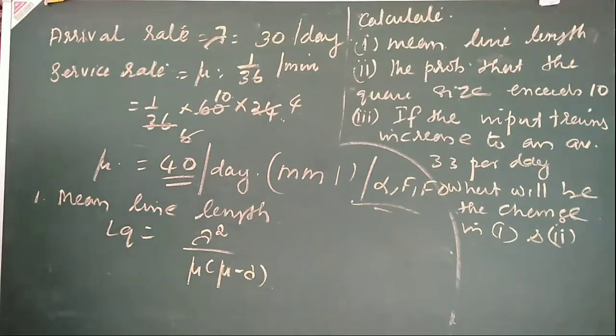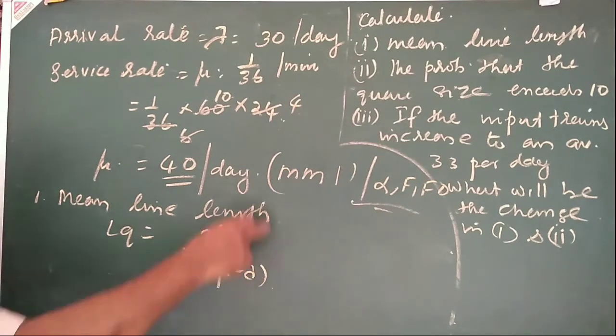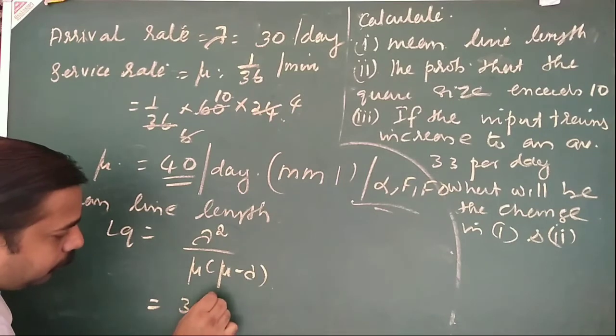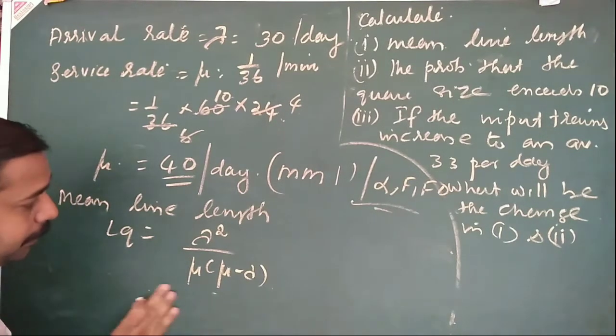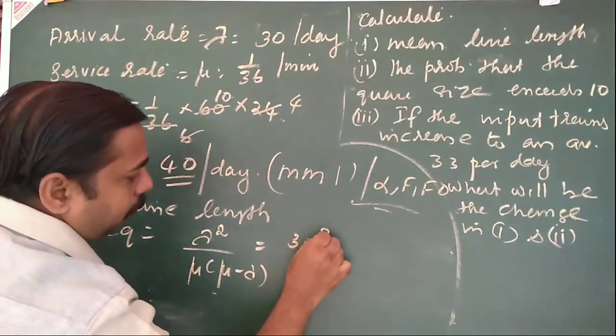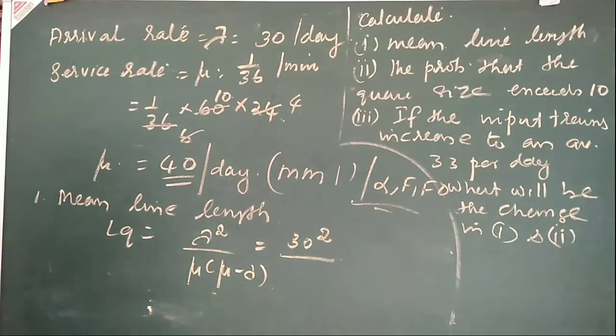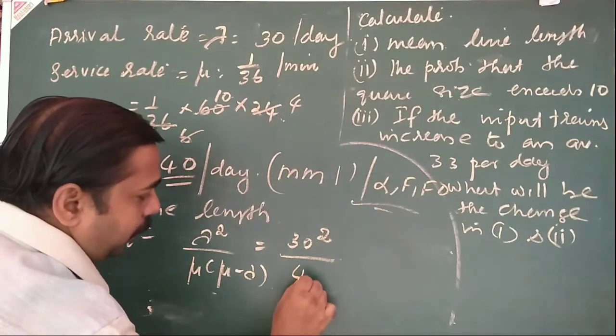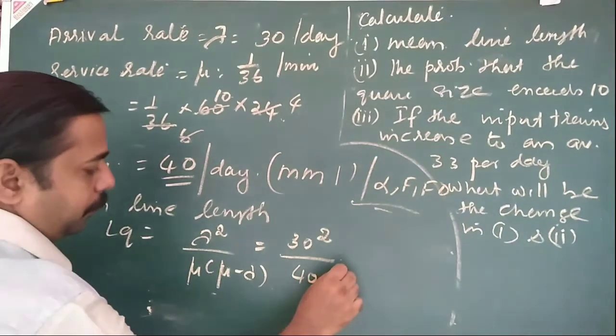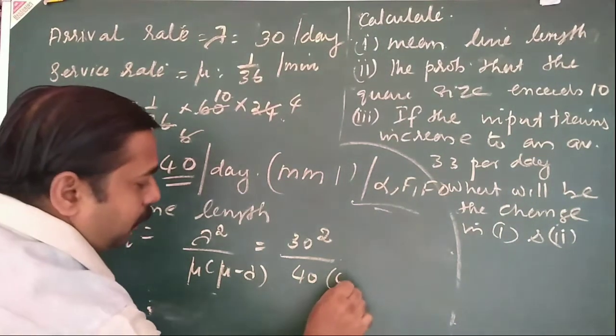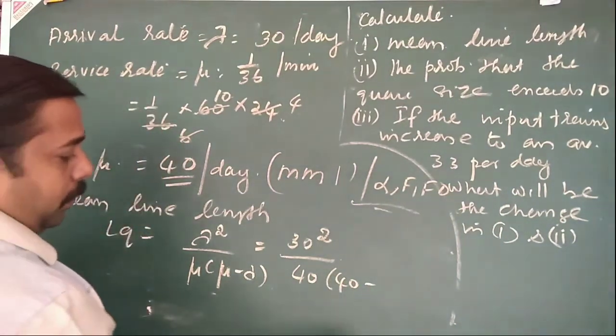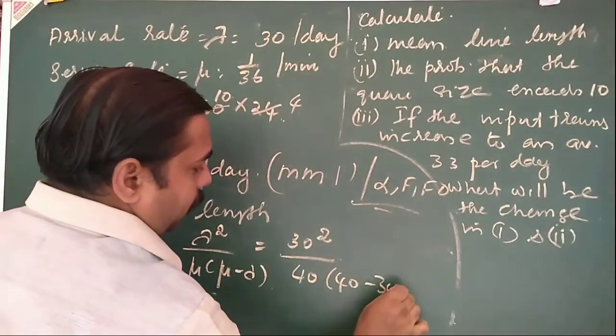So substitute the values. Lambda is equal to 30. So we can write here, that is equal to 30 square divided by mu, mu is equal to 40, into 40 minus 30.